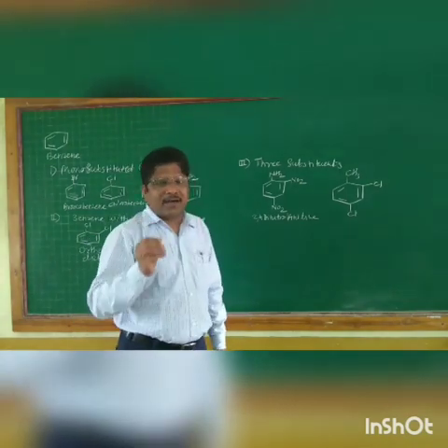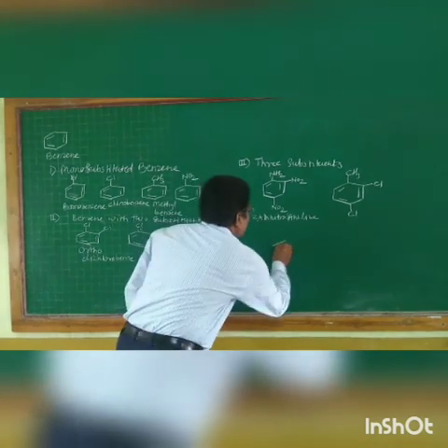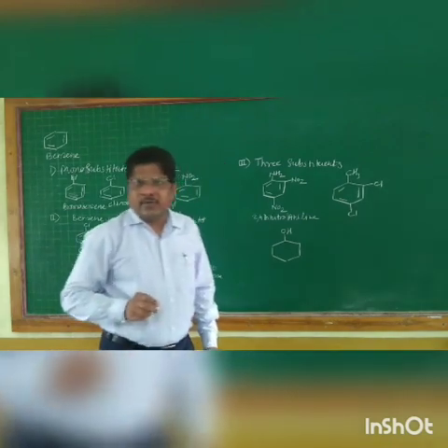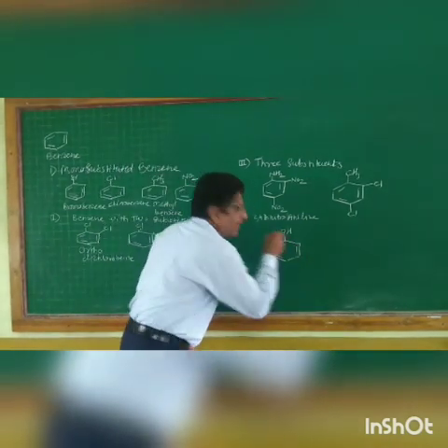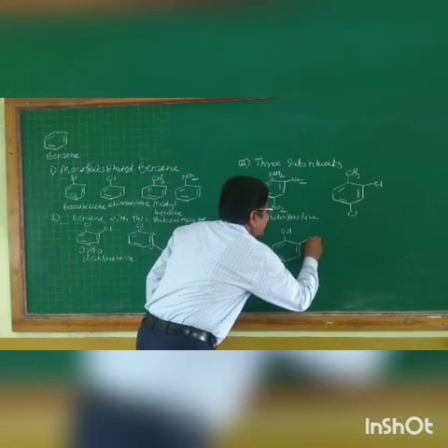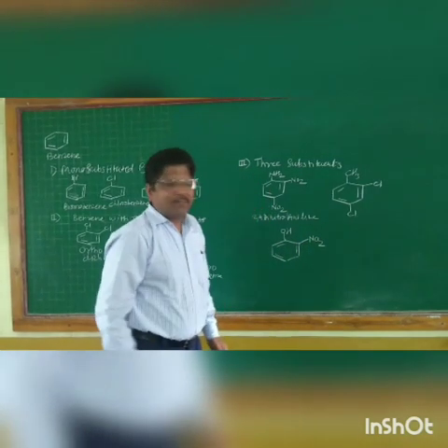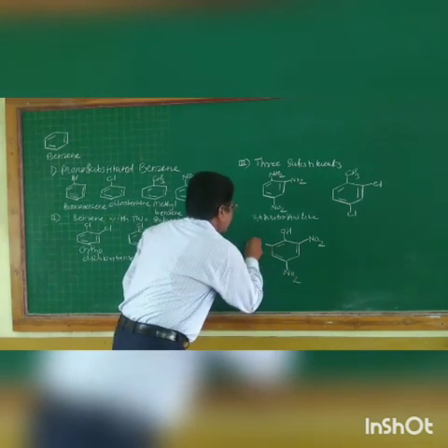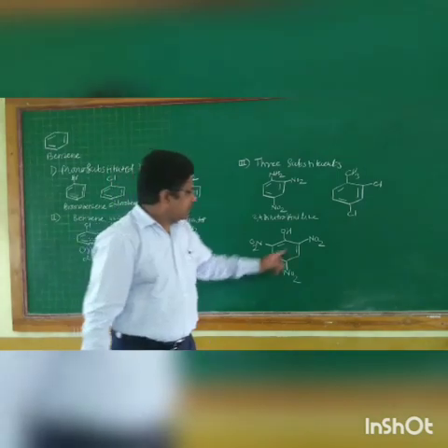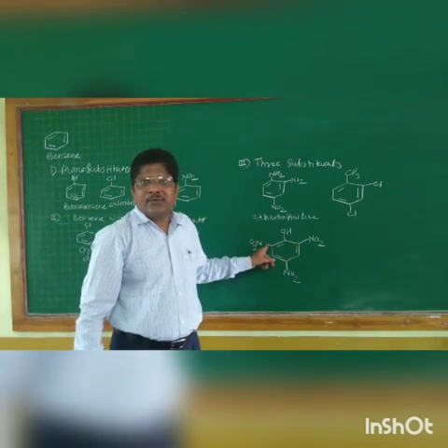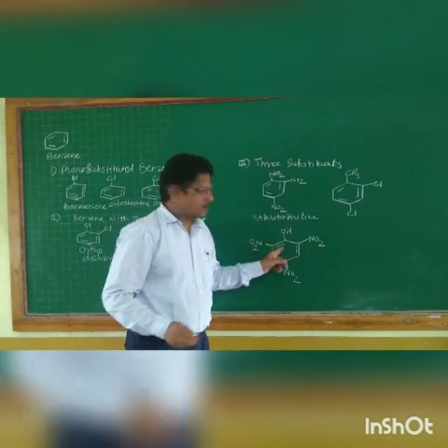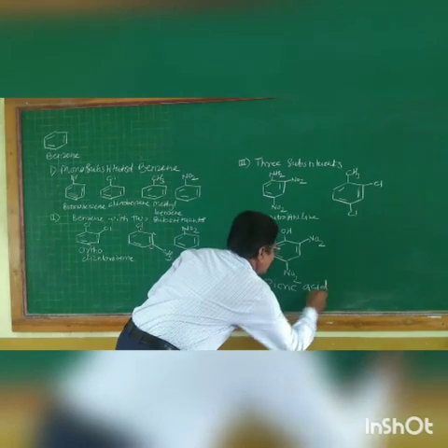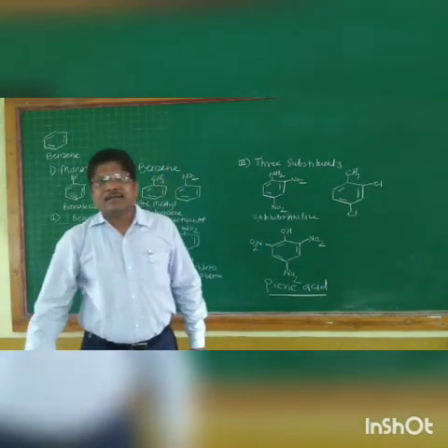Consider one more example, which is an interesting one. This is a well-known example. What is this? This is phenol. And if you replace the second hydrogen by a nitro group, the fourth hydrogen by a nitro group, and again the sixth hydrogen by a nitro group, what is this? This is 2,4,6-trinitrophenol. This is a very famous compound, which is also known as picric acid, and a very important compound in organic chemistry.